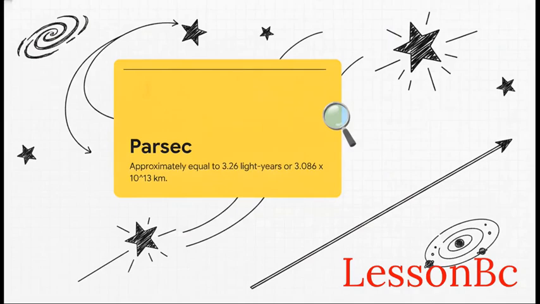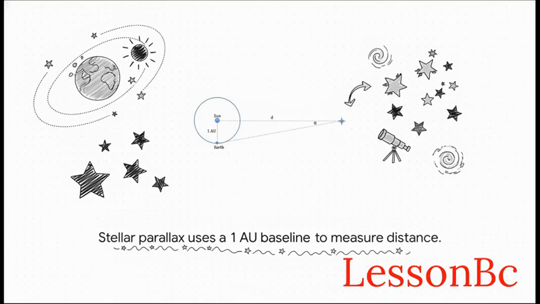But once we look outside our solar system, even the AU is way too tiny. For that, scientists use a unit called the parsec. A parsec is absolutely massive. It's roughly equivalent to 3.26 light years. To put that into perspective, that is over 3 × 10^13 kilometers. Seriously, just a staggering distance. So how do we actually calculate a parsec?